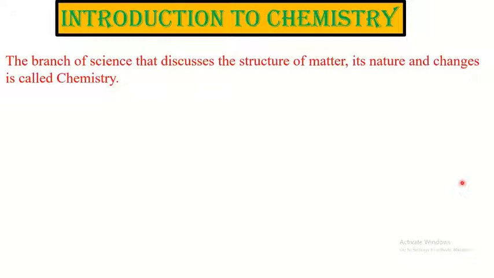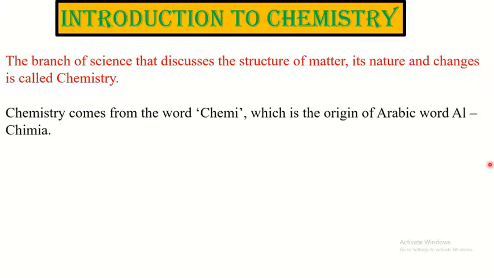The branch of science that discusses the structure of matter, its nature and changes is called chemistry. This word comes from the word chemi, which is the origin of the Arabic word alchemia.